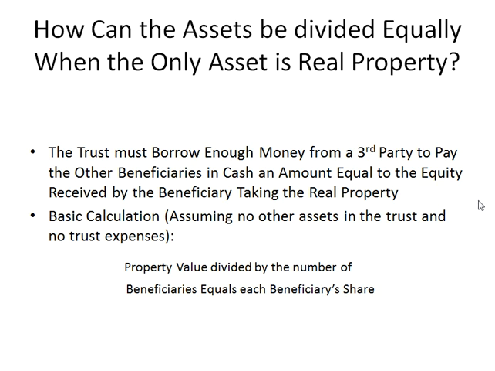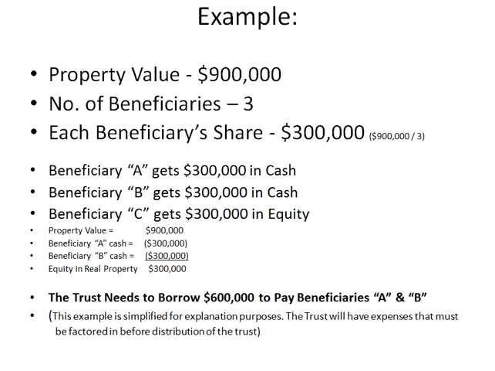A basic calculation, assuming no other assets in the trust and no trust expenses, would be property value divided by the number of beneficiaries equals each beneficiary's share. Now here's an example using numbers. Property value of $900,000, 3 beneficiaries. That means each beneficiary will get $300,000. That's $900,000 divided by 3.